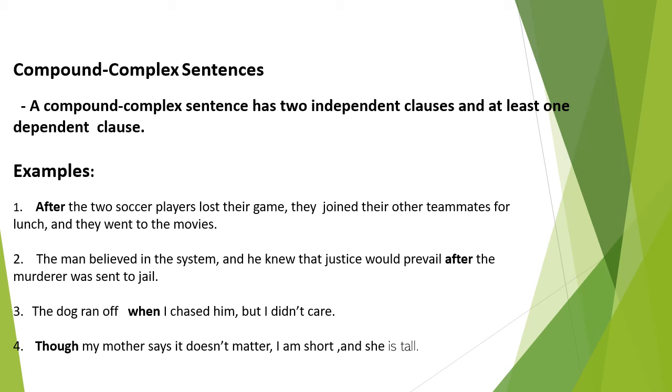Four. Though my mother says it doesn't matter, I am short and she is tall. In this sentence, the first part, though my mother says it doesn't matter, is the dependent clause, and the other two, I am short and she is tall, are the independent clauses.